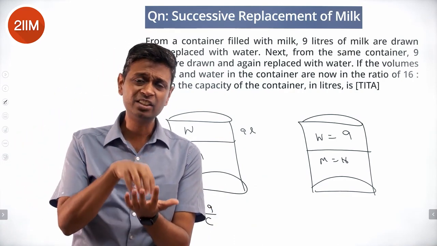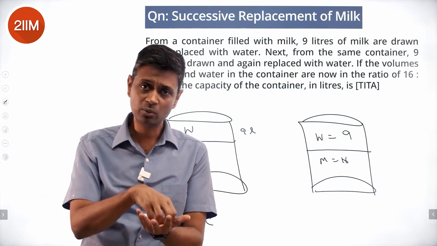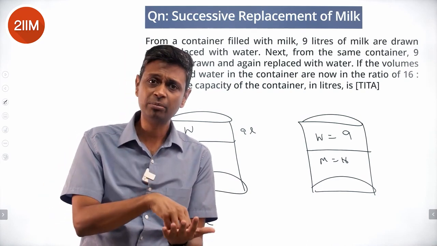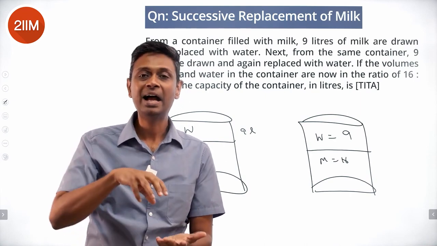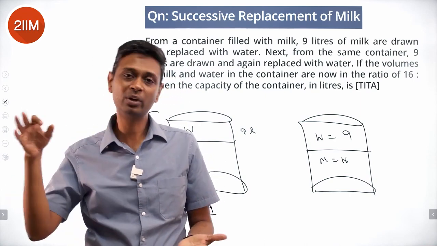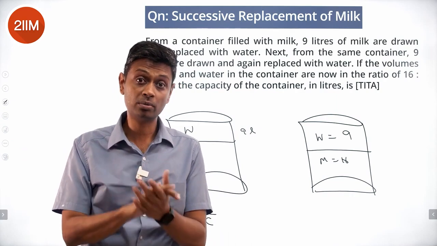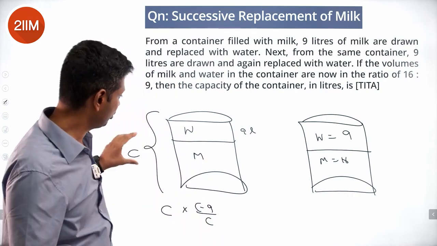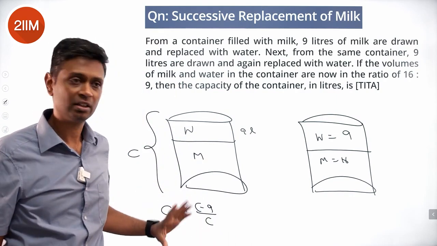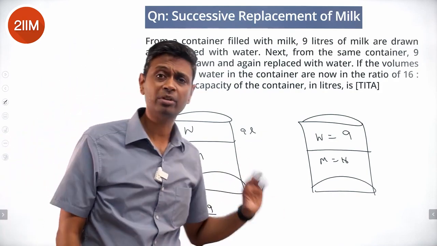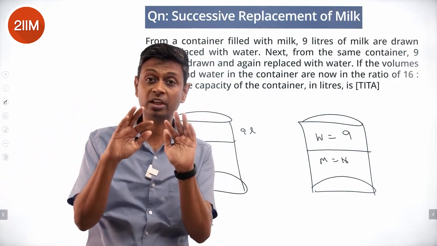So we're retaining C minus 9. So whatever milk was there originally into C minus 9 by C will be retained. And then whatever is remaining will become water. So we don't care about water, we just care about milk. From C, C minus 9 is retained. That fraction C minus 9 by C is retained.